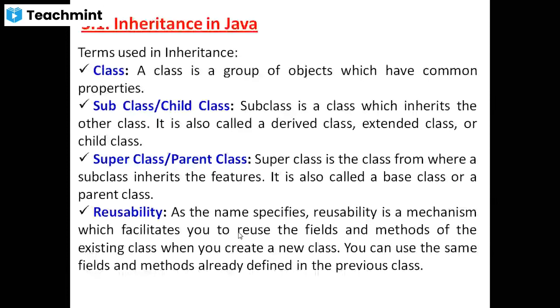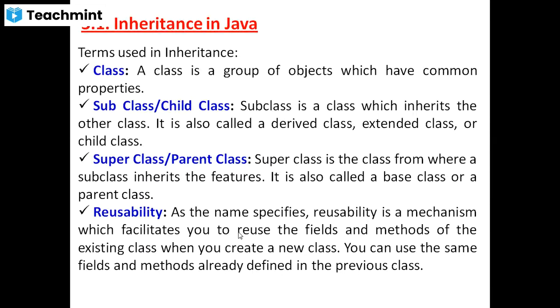Inherits the properties into the subclass or child class. This is called the superclass or parent class. And then reusability. The second name of inheritance is reusability. Understood? It means whatever code is present in the old class, the same code we are using in the child class. That's why they call inheritance reusability. Understood? Okay.